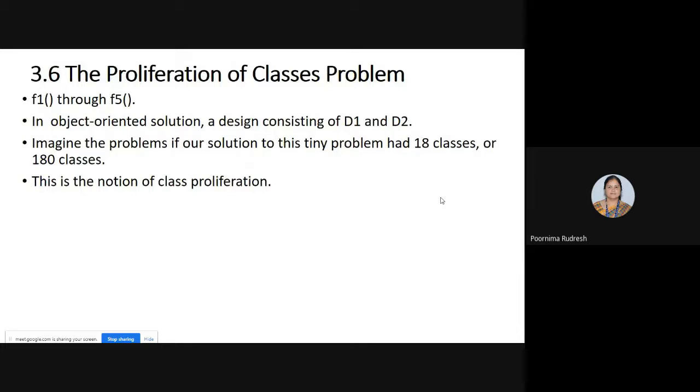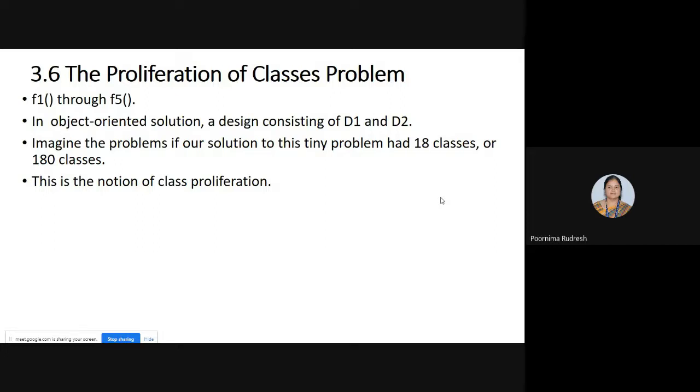Next, we'll move on to the proliferation of classes problem. First, you need to know what a proliferation of classes problem is. What is proliferation? Proliferation means creating a larger number of classes. For example, consider that we need to design a system consisting of, let us consider, only 10 classes.